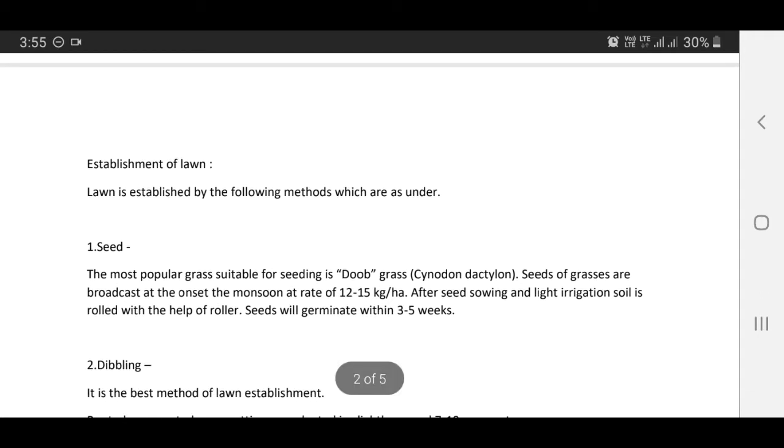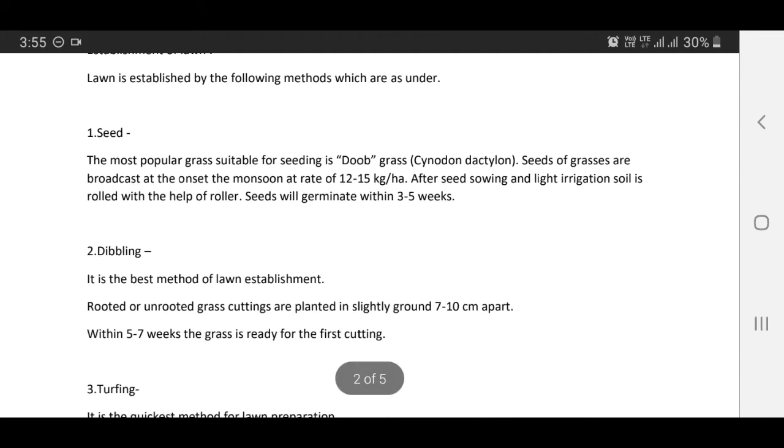Establishment of lawn. Lawn is established by the following methods. The first one is seed. The most popular grass suitable for seeding is doob grass, Cynodon dactylon. Seeds of grasses are broadcast at the onset of the monsoon at a rate of 12 to 15 kg per hectare. After seed sowing and light irrigation, soil is rolled with the help of a roller. Seeds will germinate within 3 to 5 weeks.